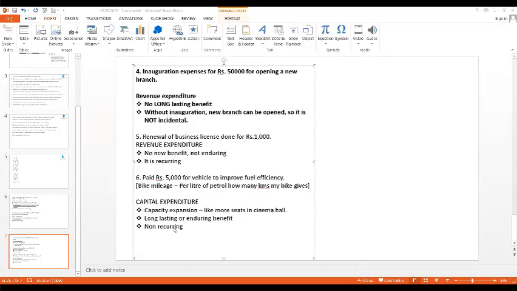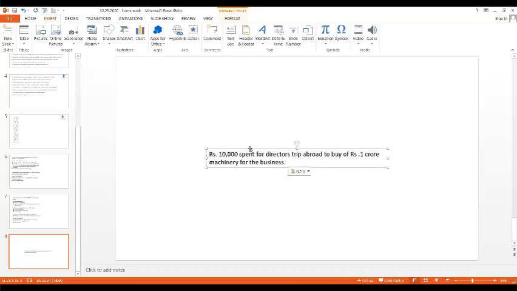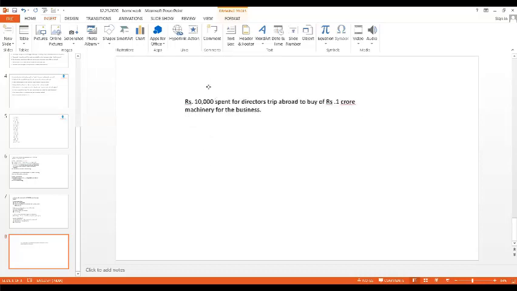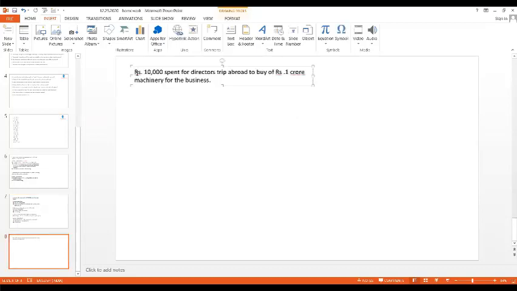Okay, now let us go to the next one. Rupees 10,000 is spent for director's trip abroad to buy rupees 1 crore worth machinery for the business.